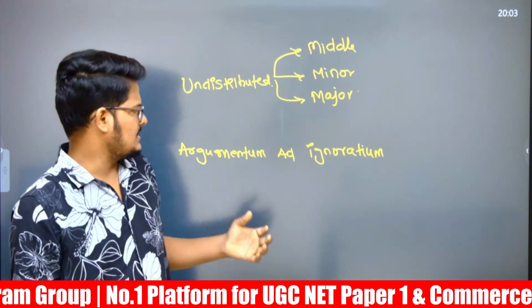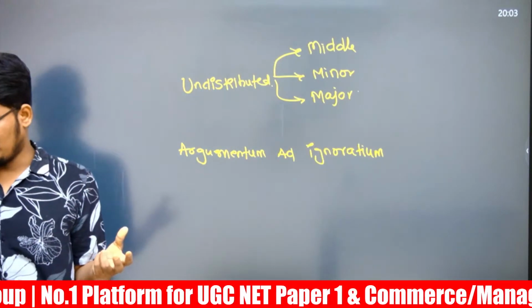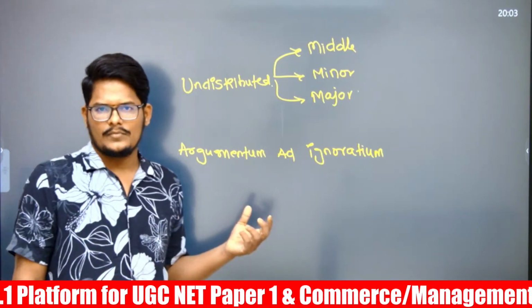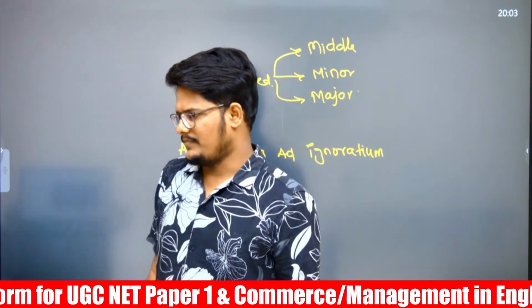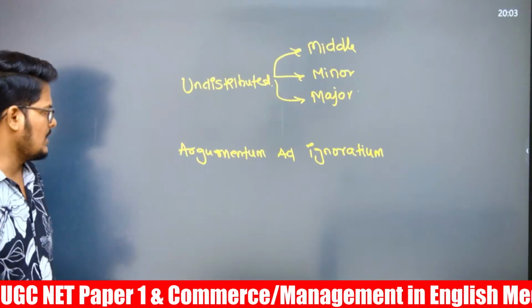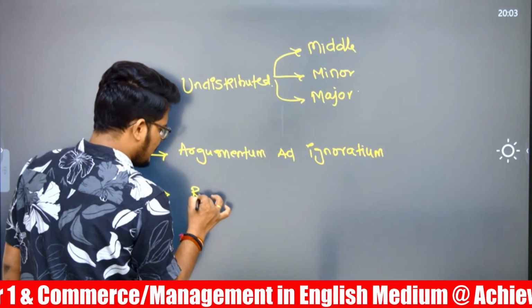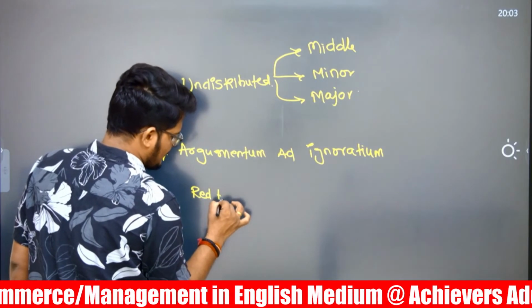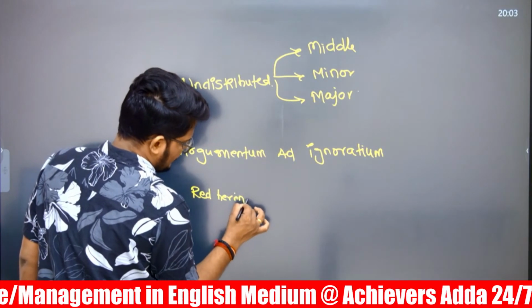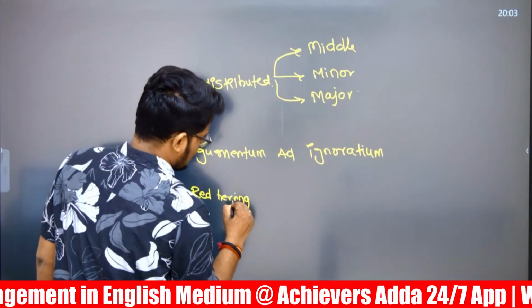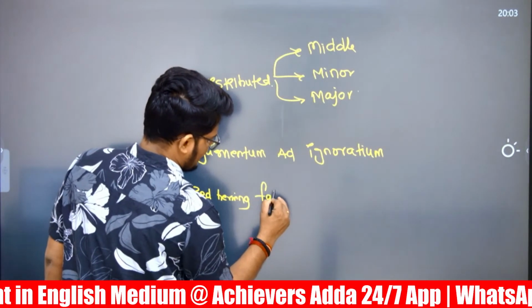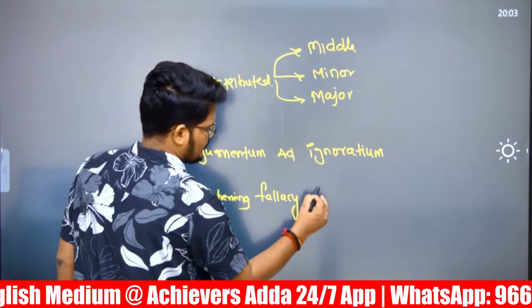That fallacy comes under argumentum ad ignorantiam. Right? You can also go for one more fallacy. Red herring fallacy, diverting the argument. The mummy and child example. Red herring fallacy, diverting the argument.